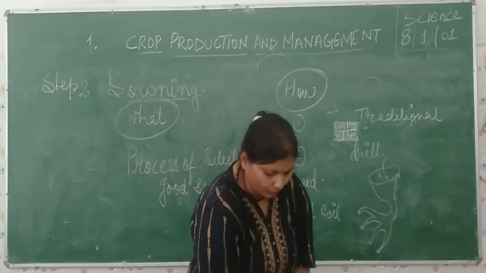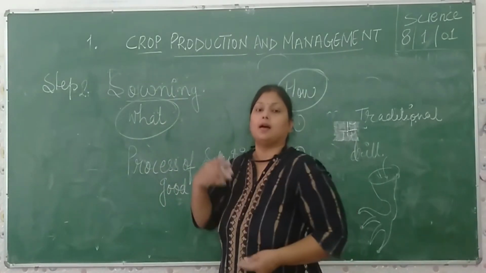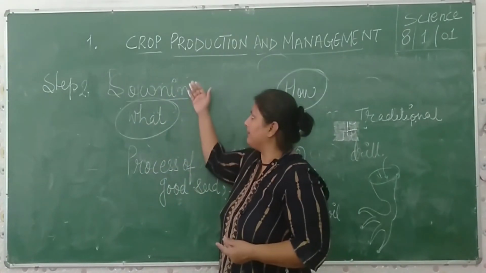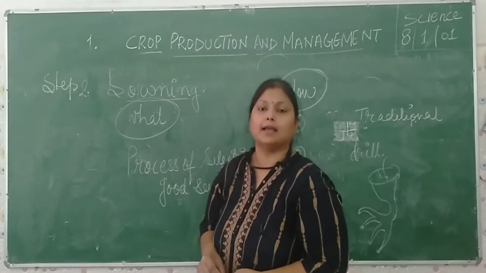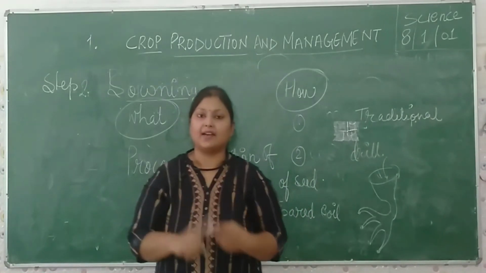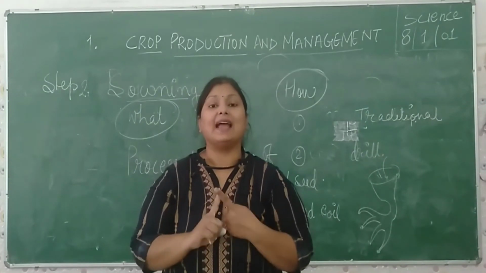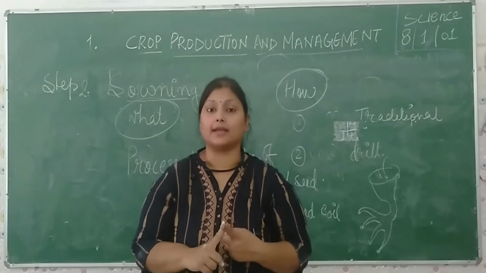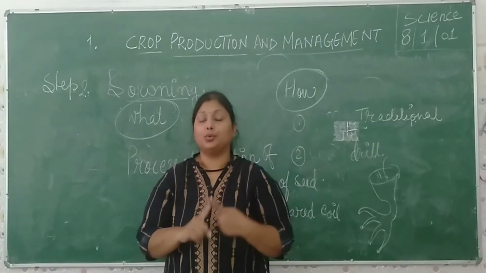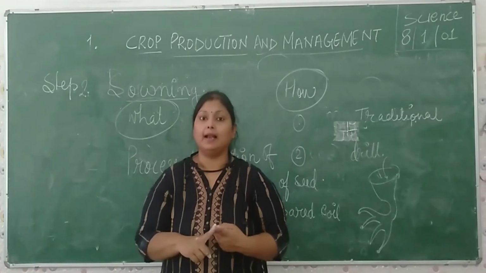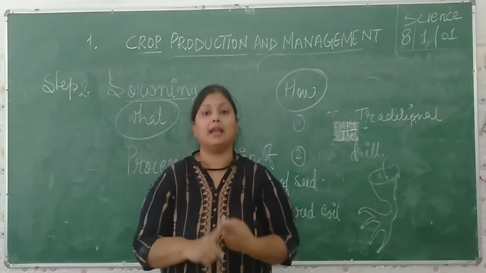So for now, lastly, I'm just simply going to give a conclusion of this topic. What is agriculture? Agriculture is a process of cultivating the soil and nurturing the animals. Very important things, don't forget. Nurturing the animals is also a very important part of agriculture. So these are the two very important things: cultivating the soil for the growing of plants and crops, and the nurturing of animals.